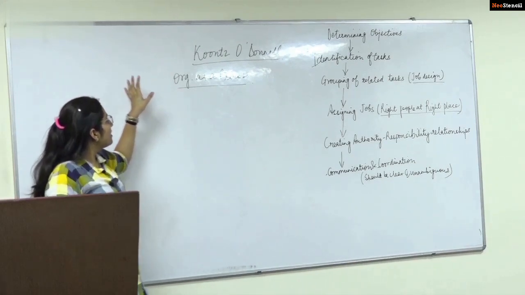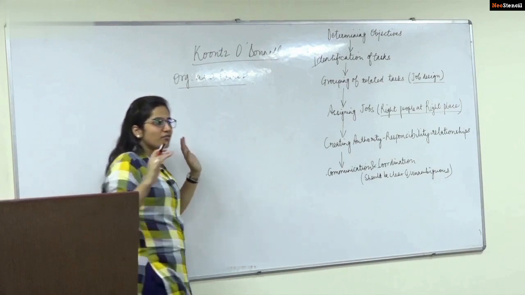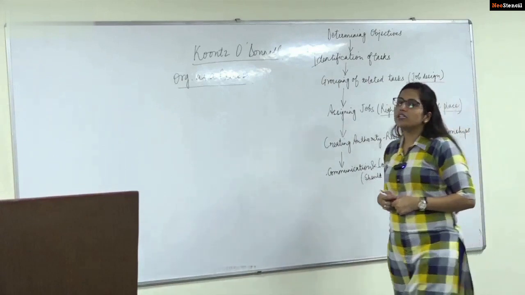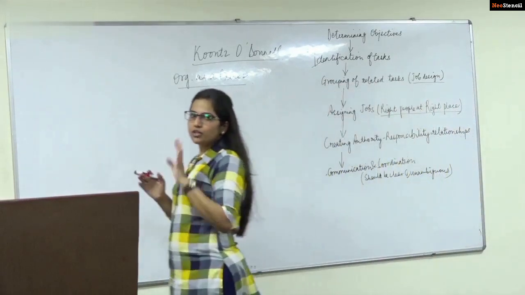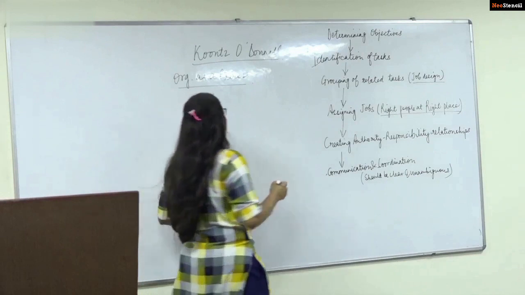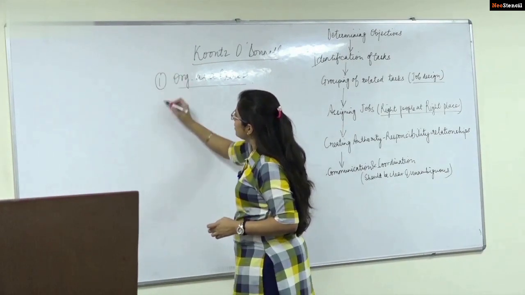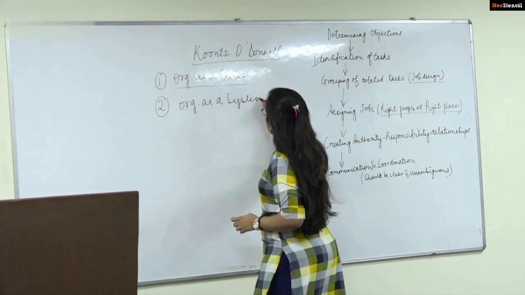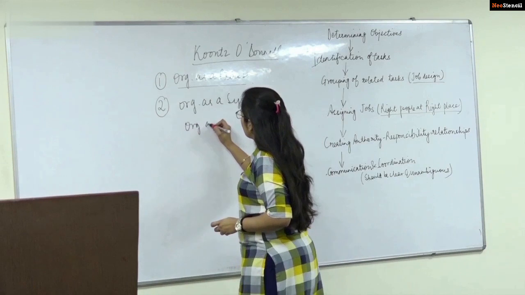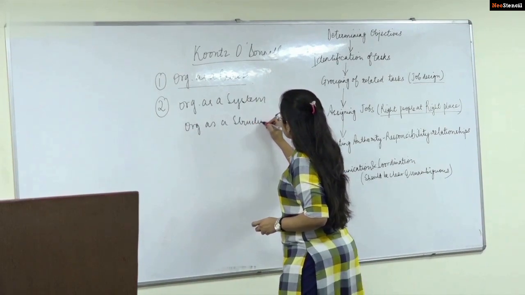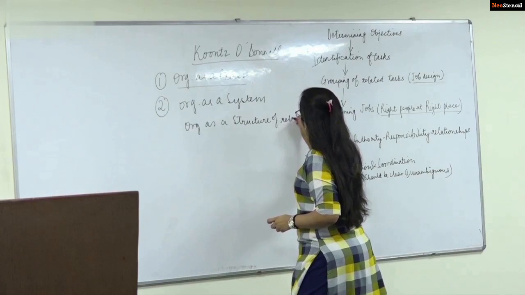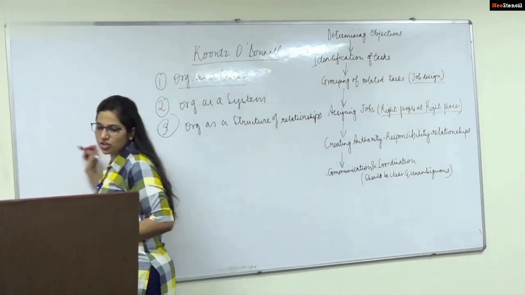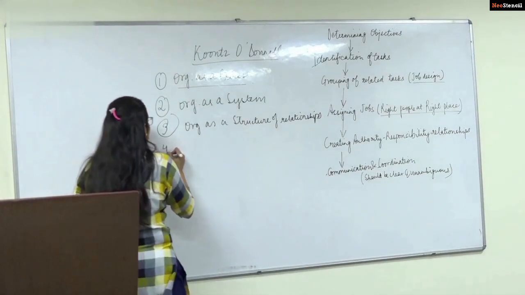Then the next thing is that after looking at the various perspectives given by various thinkers, we come to a conclusion. Organization has been clubbed into 4 different aspects. Organization as a process, this is one. Organization as a system, then organization as a structure of relationships, and organization as a group of persons.